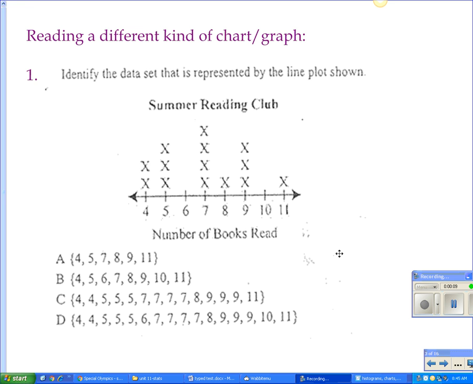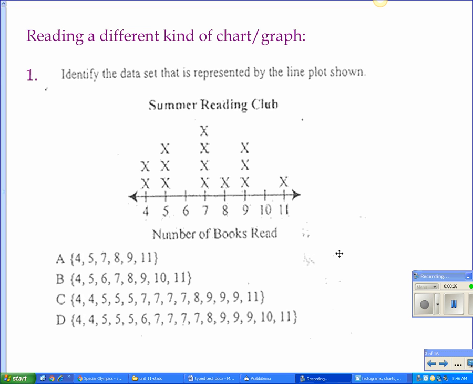Number one, identify the data set that's represented by the line plot below. What do you think it means when you have two X's at 4? Good. There's 2 people who said they read 4 books. So what should that mean as far as my answers go? I should have 2 4s in my answer.